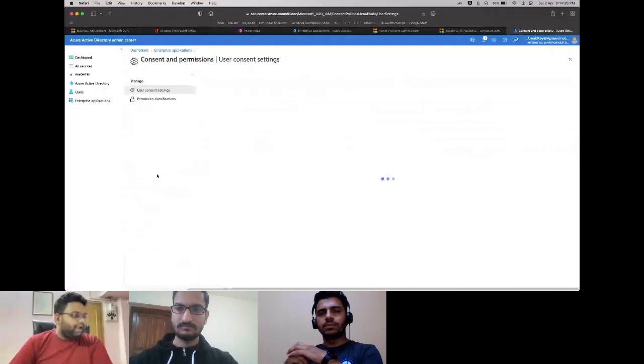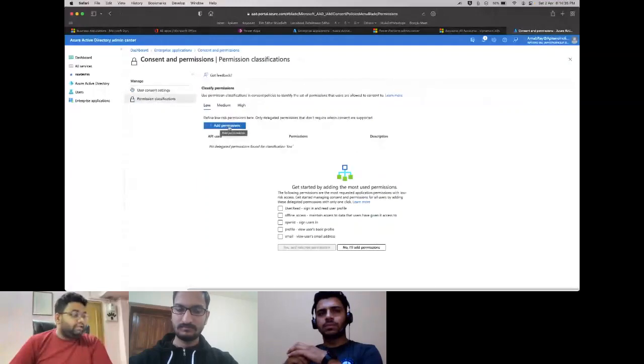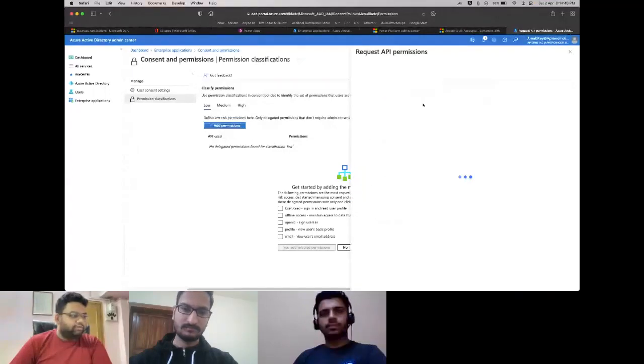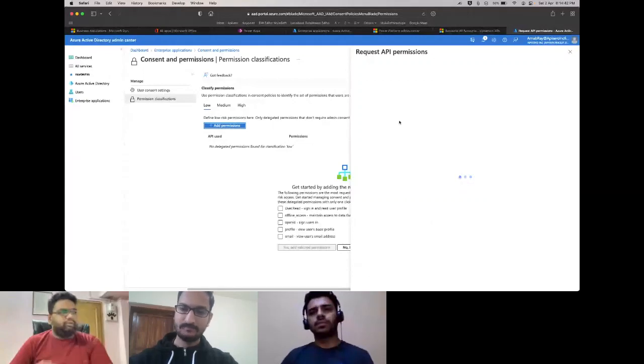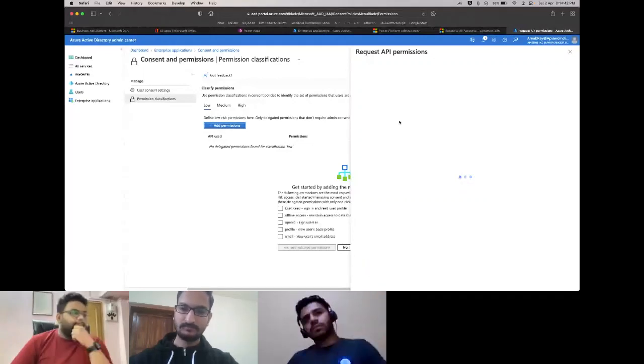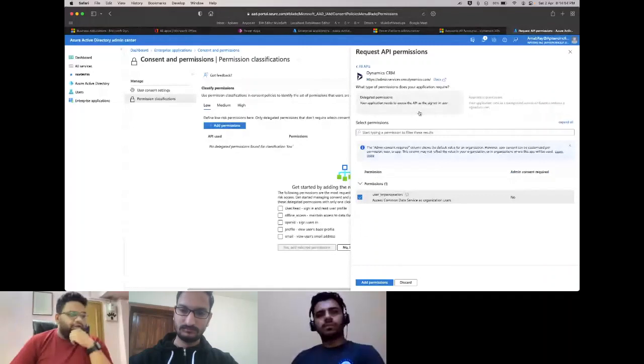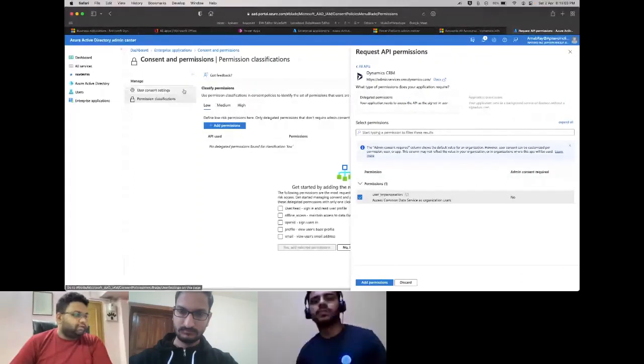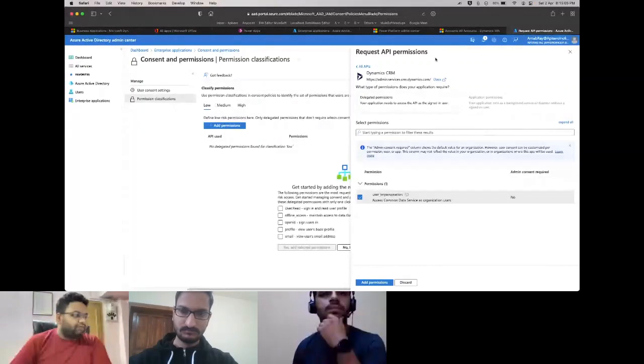and the permission classifications. And here you can add the permissions, or the API permissions, that you want to add for your app. So you can go to add permissions. You can request the permissions that you need. For this demo's purpose, you need to select Dynamics 365 CRM from here, and add what you need to your particular app. That's what I'm not doing right now, as I already have an app built. But as I said, the UI has changed, and this is the new navigation. Everything else, the concepts remain the same, just that the UI changes.